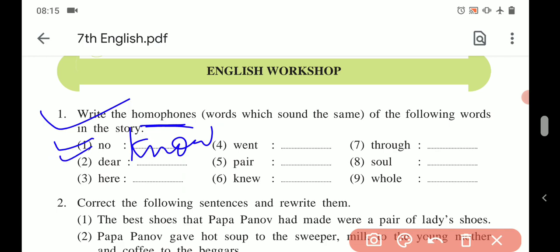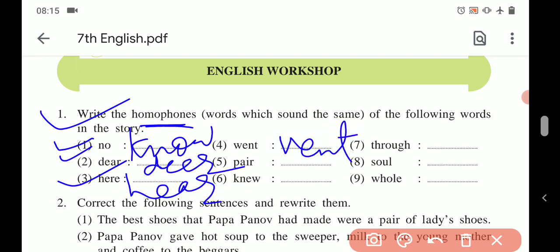Second, dear, DEER, dear. First dear means loving, and next deer means one of the animals. Third one, here, HEAR, here. First here it is showing place, one of the adverbs, and next HEAR means it is one ability of human being to listen. Next, went, it's a homophone, WENT, went.